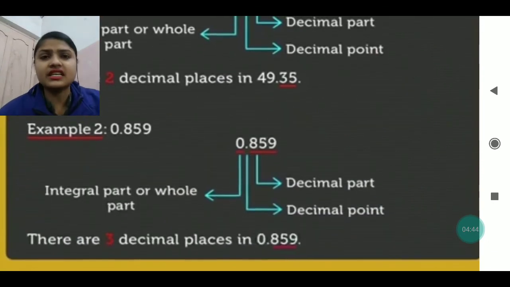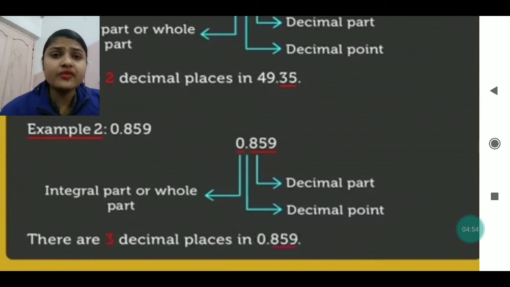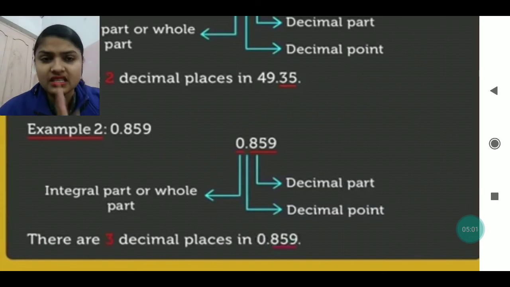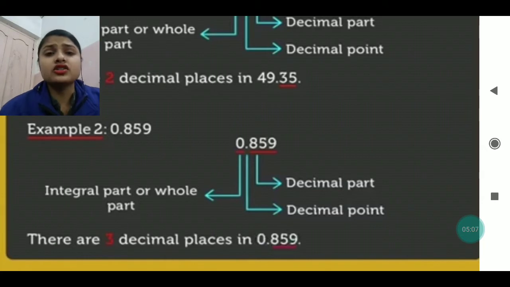You can see in the next one, it is written 0.859. So 0 is the integral part or whole part, whereas 859 is the decimal part, and it gives the number of decimal places in this example. So how many decimal places are there? There are 3 decimal places in 0.859, because after the decimal point only 3 digits are present.